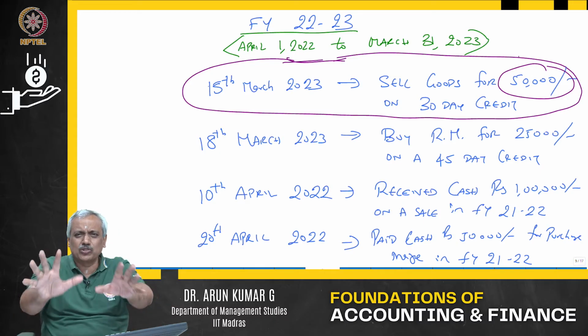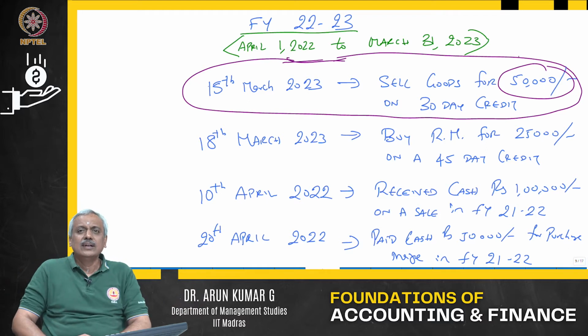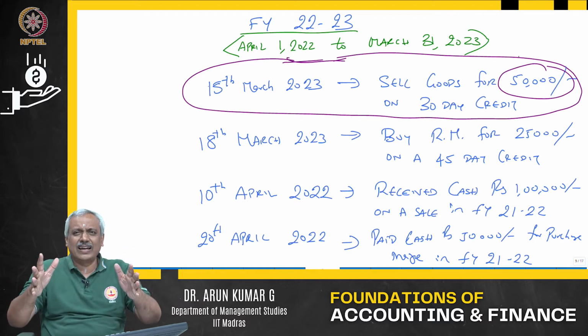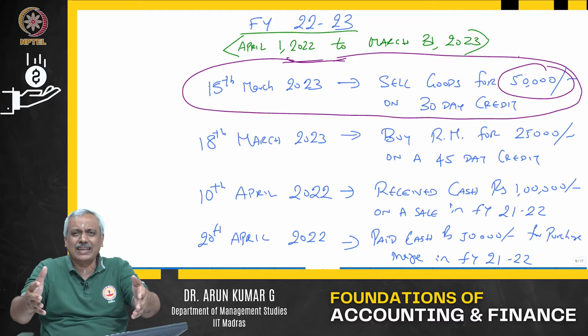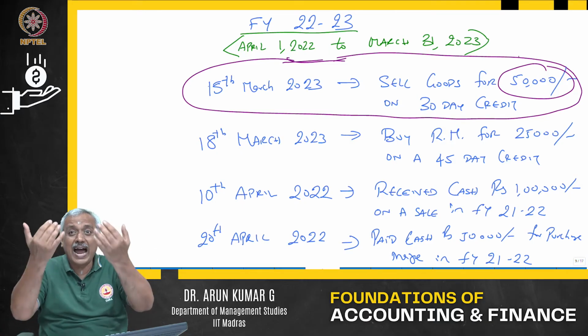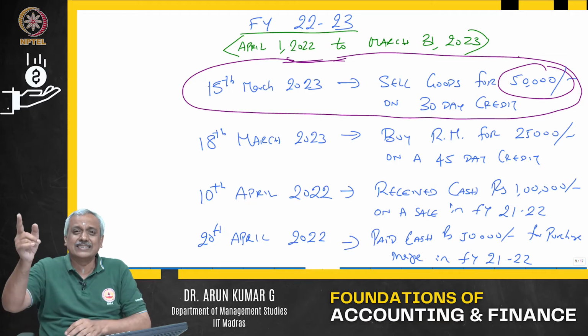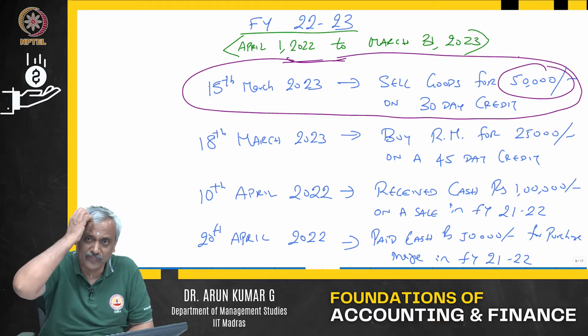The buyer has taken possession of the goods. If the goods get destroyed in a fire on the way or damaged, that is the problem of the buyer, not mine. The buyer owes me 50,000.